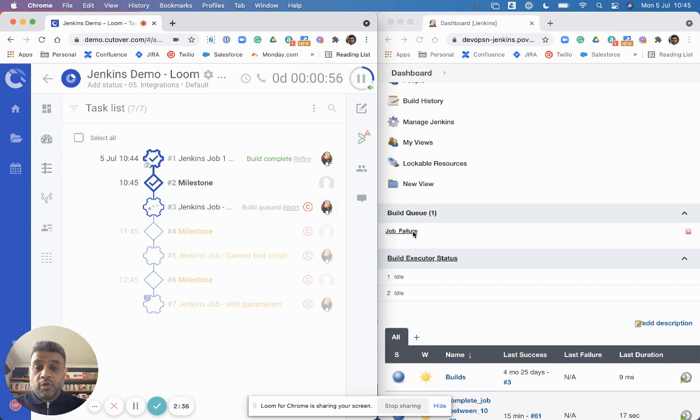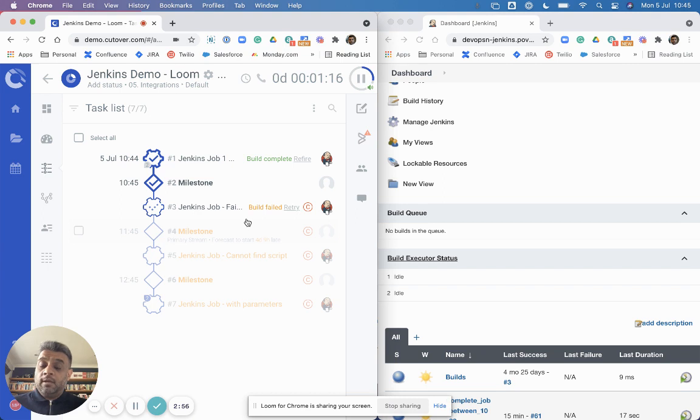Again, that should pop on the queue. There it is. So it's waiting to be executed. Jenkins will now pass that on to the executor status in a second when it wakes up and picks it up. And again, that job will fail and we'll know what's going on. And again, you can now see straight away that job has failed back into Cutover.